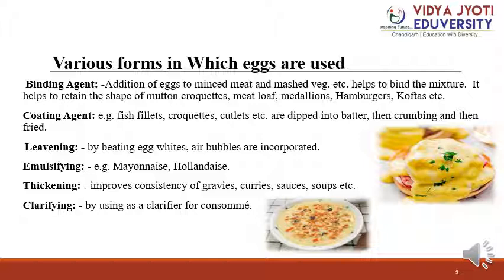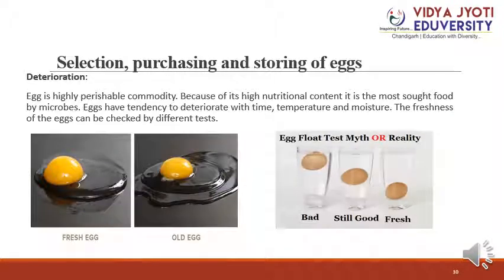Leavening agent: by beating egg white, air bubbles are incorporated. Emulsifying: for example, mayonnaise and hollandaise. Thickening agent: improves the consistency of gravy, curry, sauce, soup, etc. Clarifying: egg is used as a clarifier for consomme. Then selection, purchasing and storing of eggs.